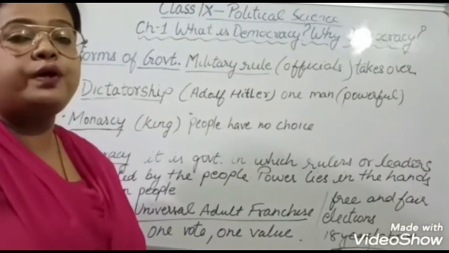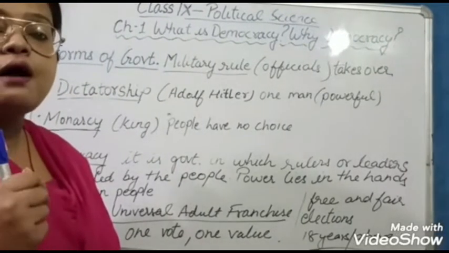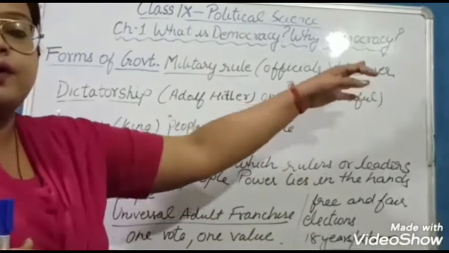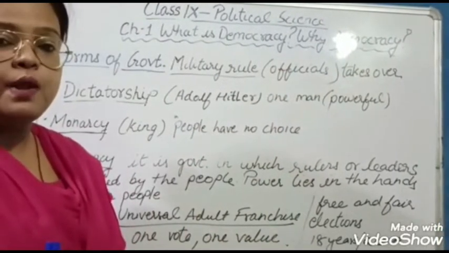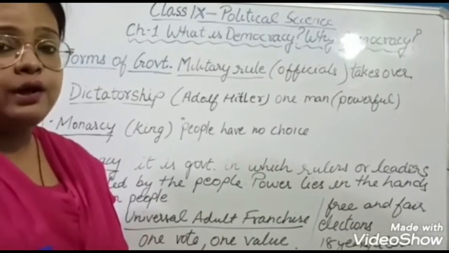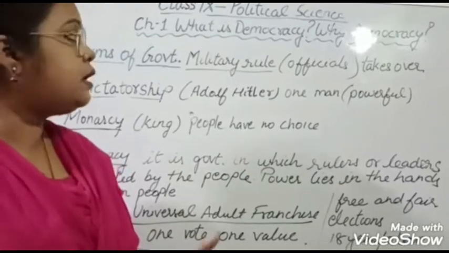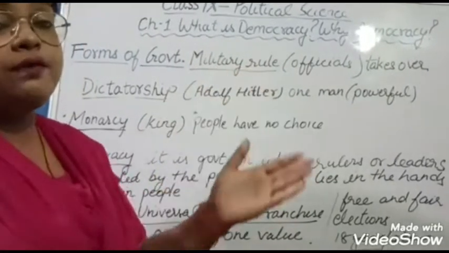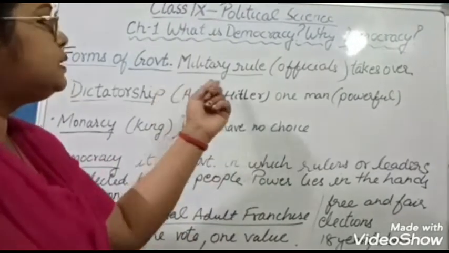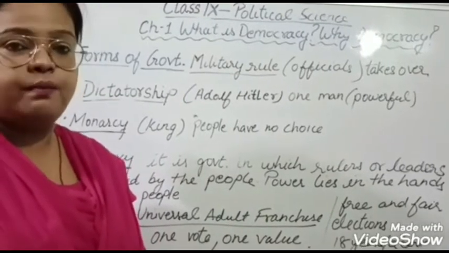When a military official forcefully takes over the government, the people are forced to follow him, and he takes over the entire government. So the people are bound to obey him because it is a threat to their life. Whoever is not obeying the military commander will be executed or will be expelled from the country. So this is the military rule where the military official takes over the government.